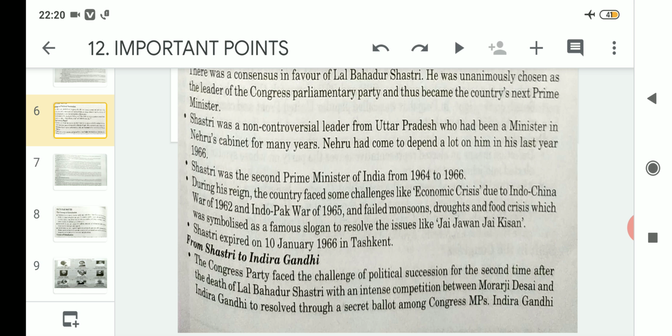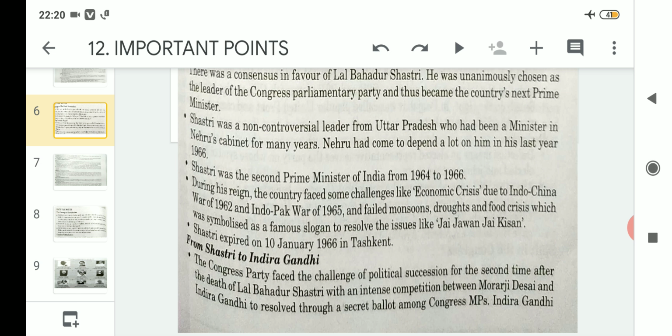So he was chosen as the country's next Prime Minister, and he was in that position not for a long time, from 1964 till 1966. Finally Lal Bahadur Shastri expired on 10th January 1966 in Tashkent. So we had completed up to here in the previous class. Today we will discuss the next point, the Congress system from Shastri to Indira Gandhi. So let us proceed.